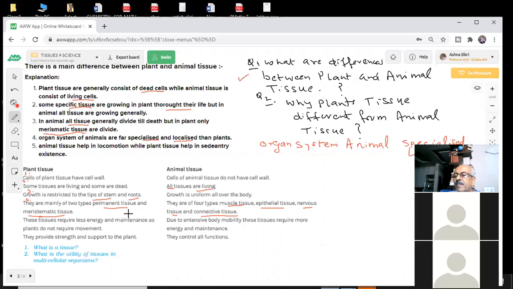Now the plants are fixed and stationary. They are not running on the roads. Do you ever see a tree running on the road? One person was saying, sir, a tree is running. Actually, the man had tied up certain flowers and all that, and then he was running with that.